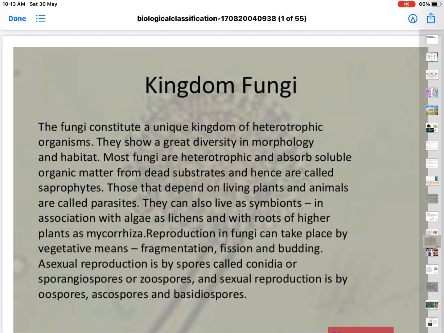And in this session, we are going to discuss and understand kingdom fungi. Remember, we are studying chapter 2, biological classification. I said the most accepted classification is Whittaker's five kingdom classification. In that, we have already studied kingdom Monera and kingdom Protista. Now the third one, kingdom fungi.